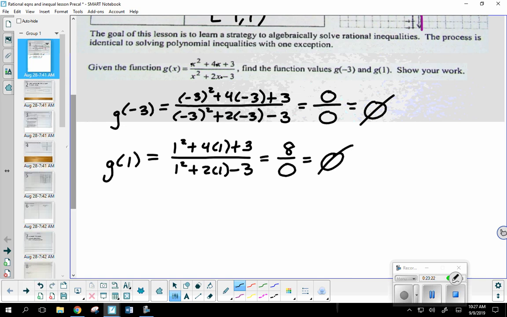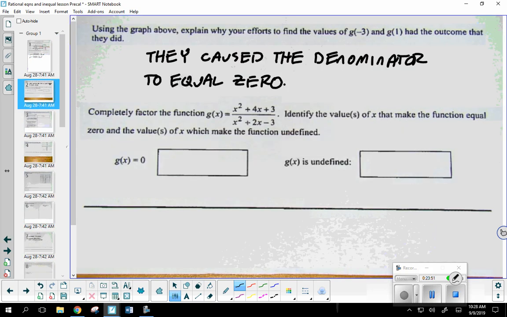And again, this is what we were talking about last week. Okay, we would be able to tell, well, is that 1 now a vertical asymptote or is it a hole? I mean, graphically, we can already tell it's the vertical asymptote. Okay, but why is this happening? Well, these are the values of x that make what 0? The reason we got undefined is because they make the denominator 0. Those are my undefineds. Any value of x that makes the denominator 0, those become your discontinuities, whether it's a hole or a vertical asymptote.